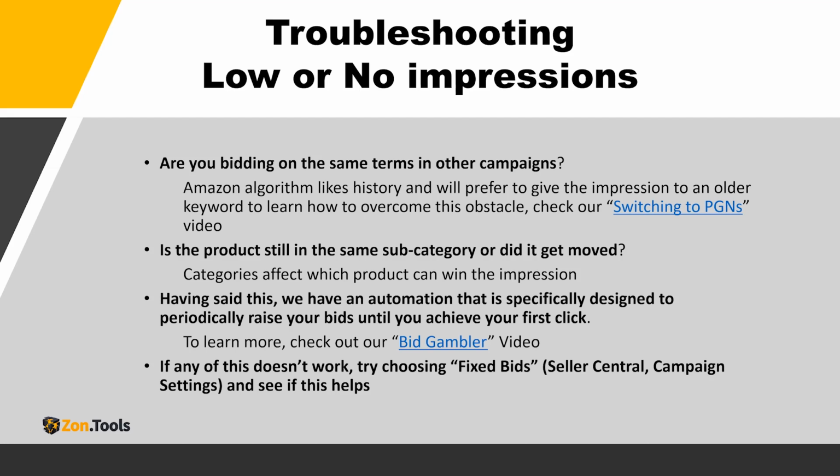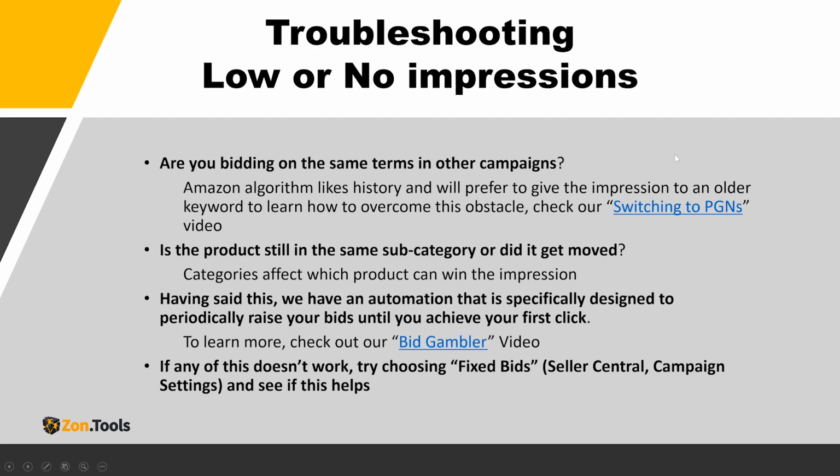So this is a trick that you need to check for: the same keyword in other campaigns. You need to be sure you are only bidding a keyword once in your account, with the right product and the right conversion levels. And another thing you need to check for is whether the product is still in your subcategory, or if it was removed without you knowing.